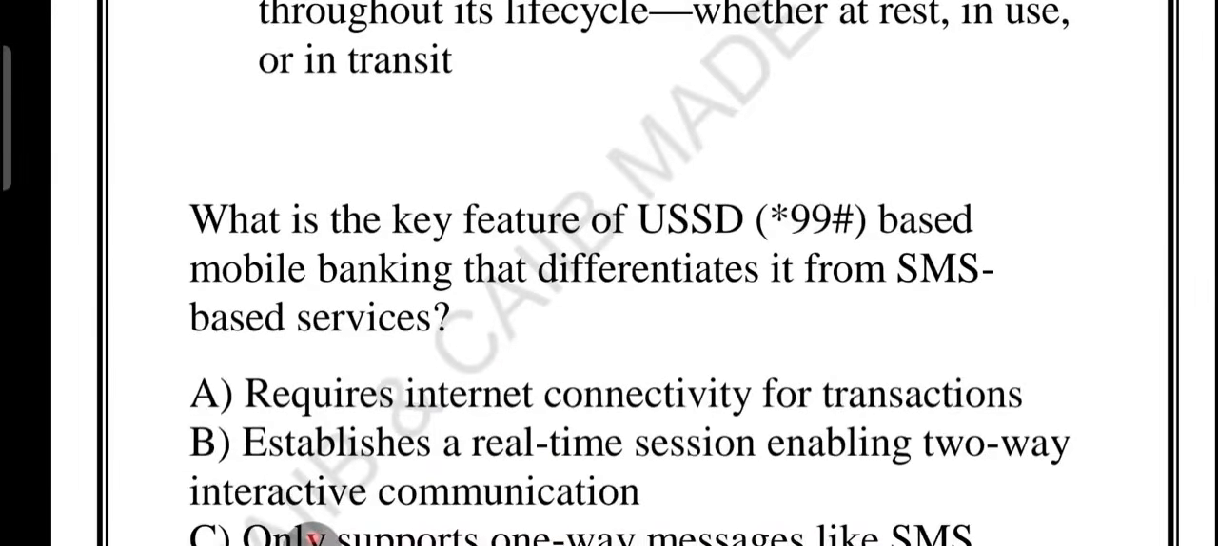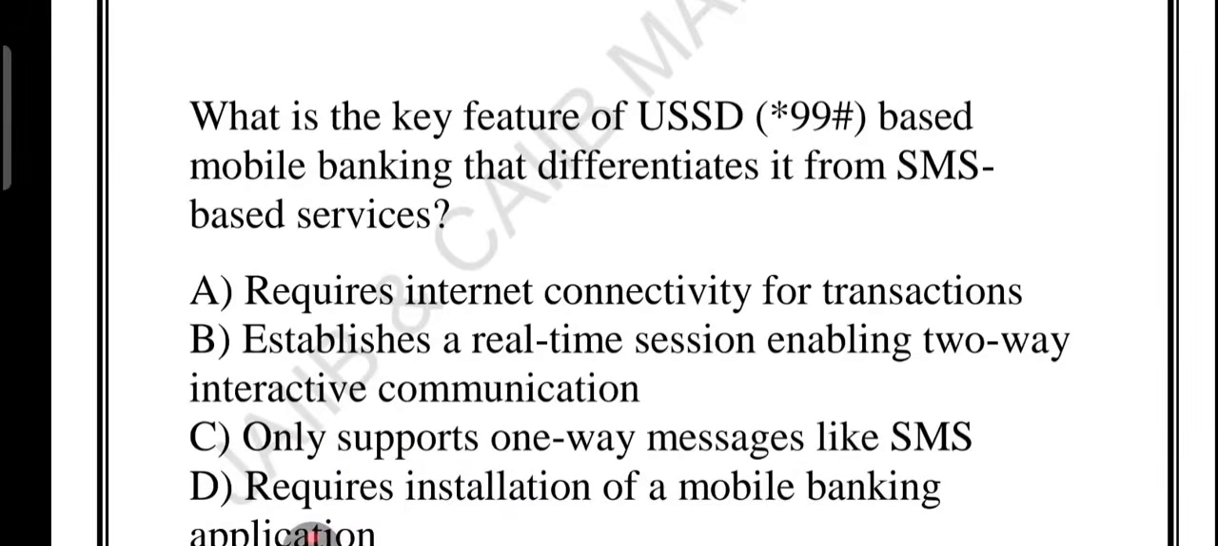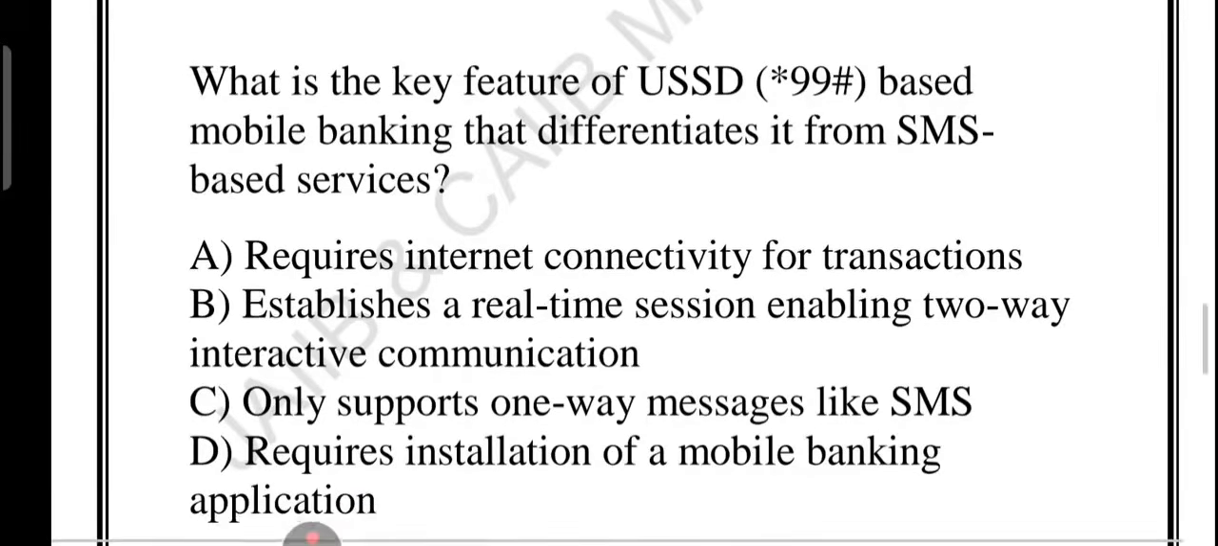Now the question is, what is the key feature of USSD *99# based mobile banking that differentiates it from SMS based service? Option number A. Require internet connectivity for transaction. B. Establish a real-time session establishing two-way interactive communication. C. Only support one-way message like SMS. D. Require installation of a mobile banking application. What do you think about it? A, B, C or D?